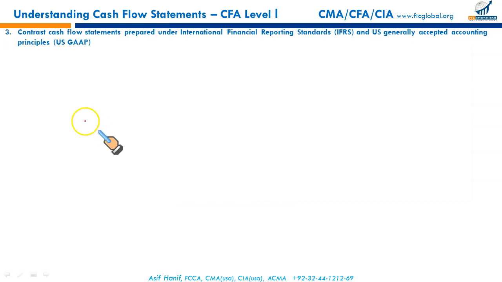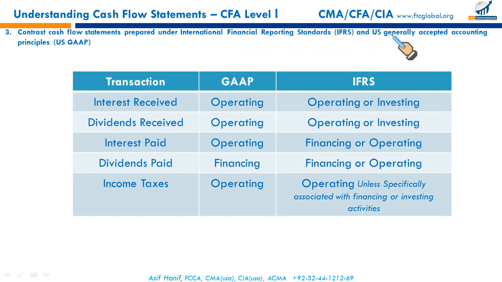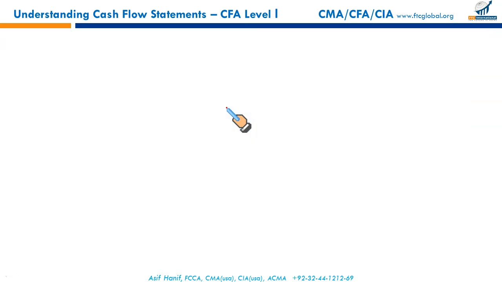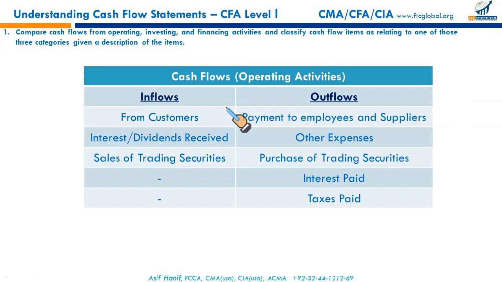The third says, contrast cash flow statements prepared under the International Financial Reporting Standards and US GAAP. Now these are the summarized differences. How do we report different types of cash flows under US GAAP and under IFRS? Interest received was considered an operating inflow in the very first learning outcome statement.